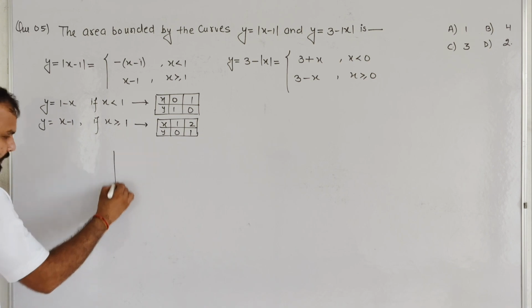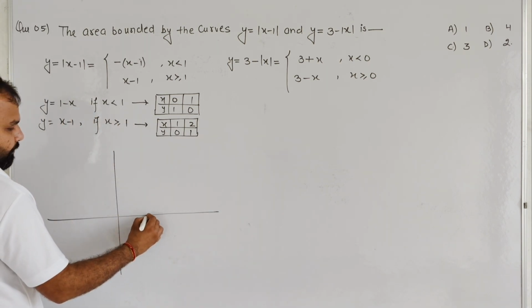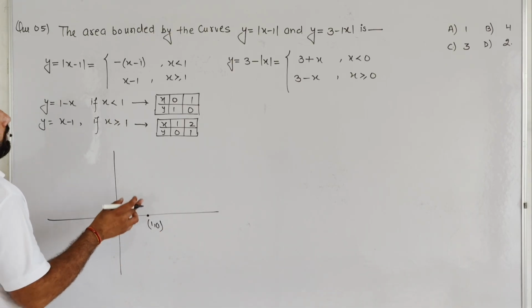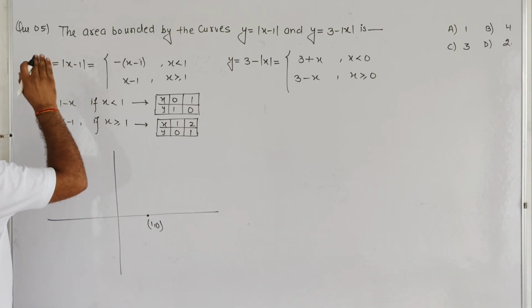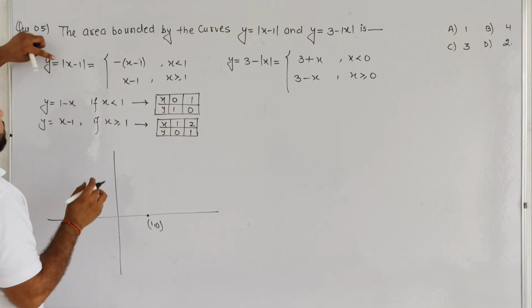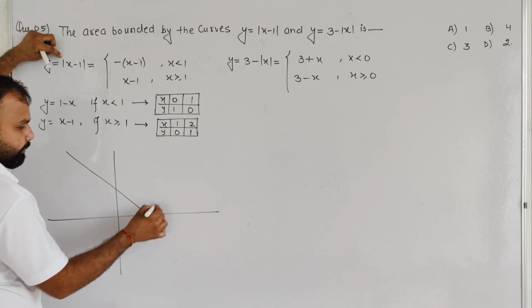So basically the graph of this, we know very well that 1, 0 is this point. Let us consider it. And student, we know very well we can directly draw a graph, but we are going to explain some things, that mod x minus 1 is basically the graph of this scenario.